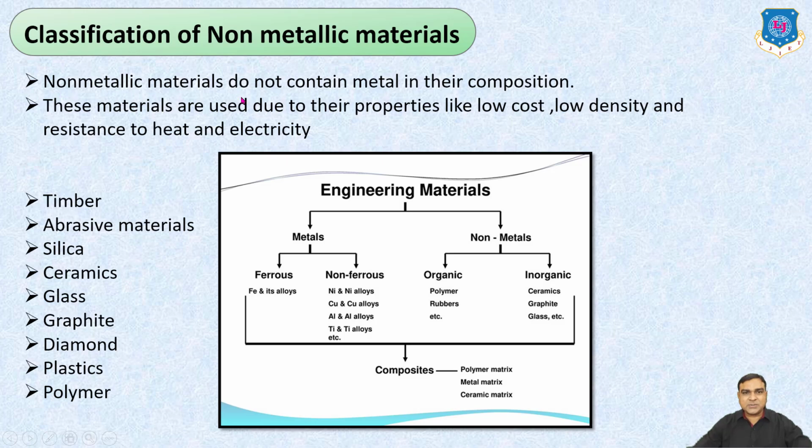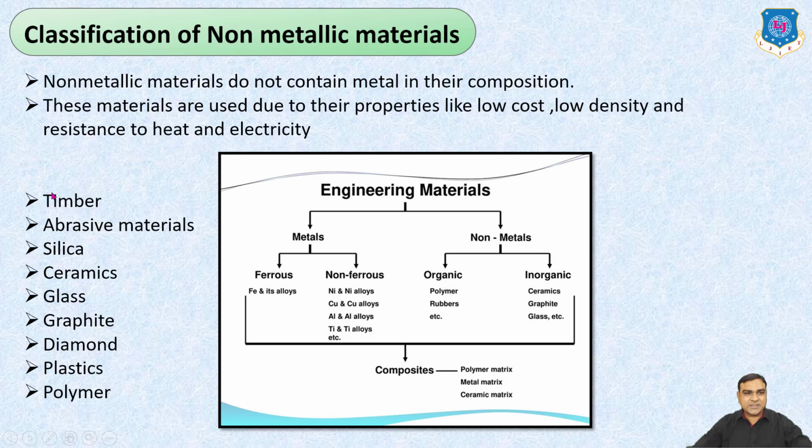So what is non-metallic? Non-metallic materials do not contain metal in their compositions. That's why they are known as non-metallic materials. These materials are used due to their properties like low cost, low density, and resistance to heat and electricity. So these are the main properties of non-metallic materials.